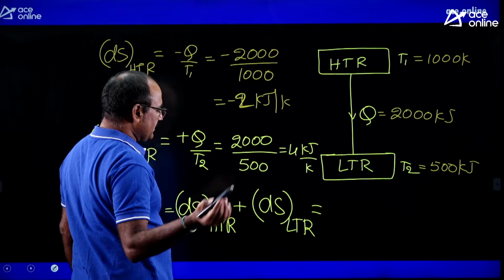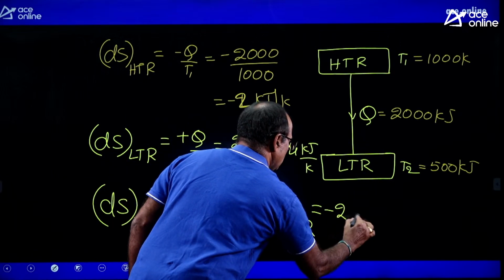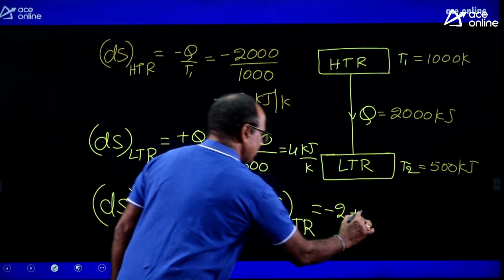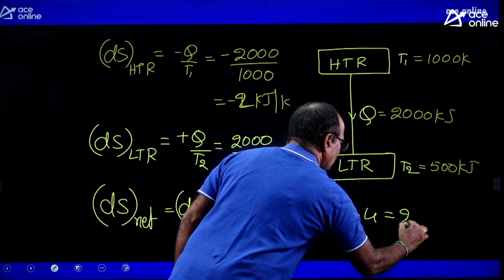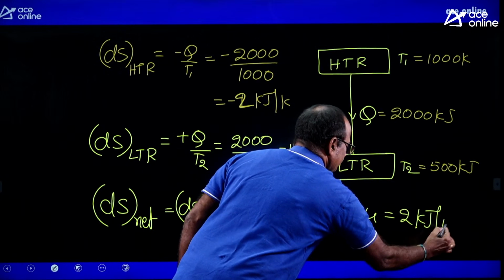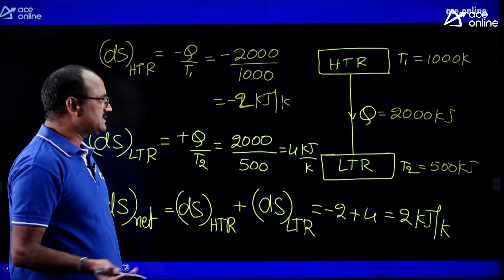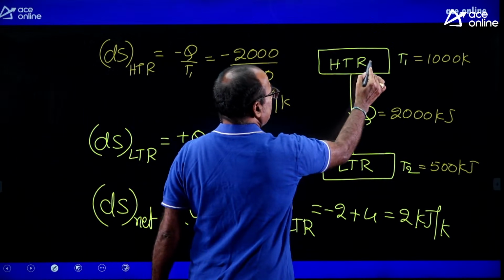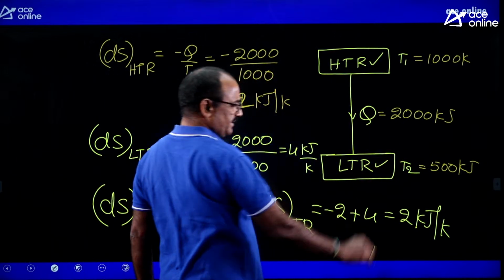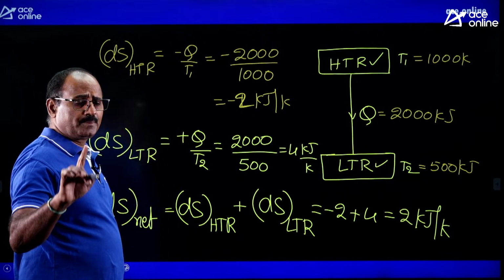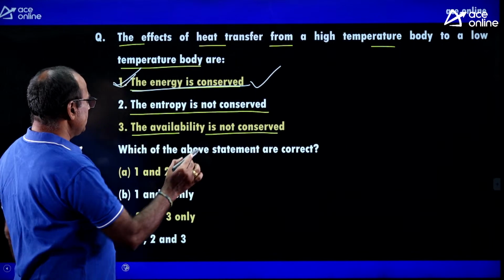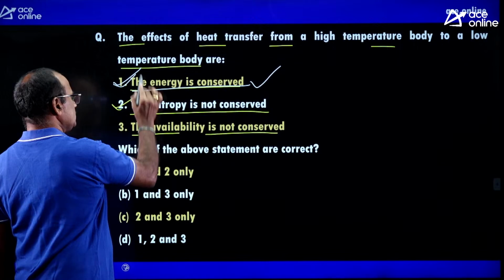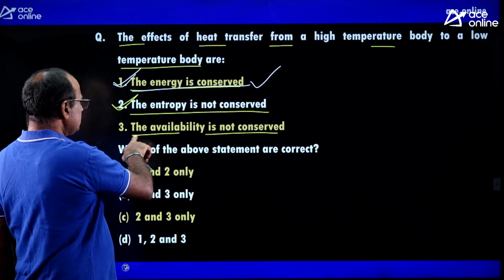Change in entropy of the high temperature reservoir, minus 2, plus the low temperature reservoir, 4, is equal to 2 kilojoules per Kelvin. So entropy is going to increase by the time the heat is transferring from the high temperature reservoir to the low temperature reservoir. That's why entropy does not come under a conserved quantity. Therefore, the second statement is also correct. Right? Come to the third statement.